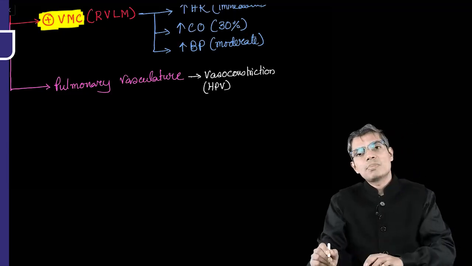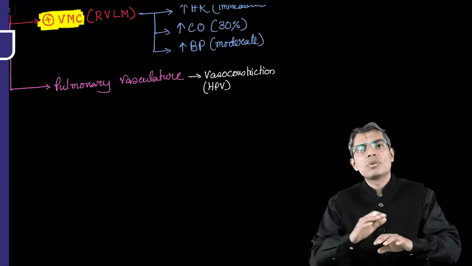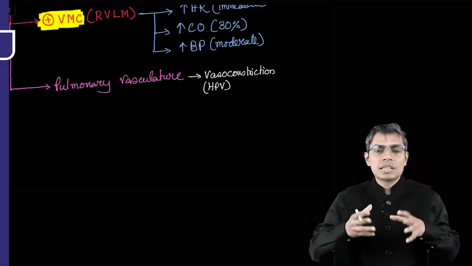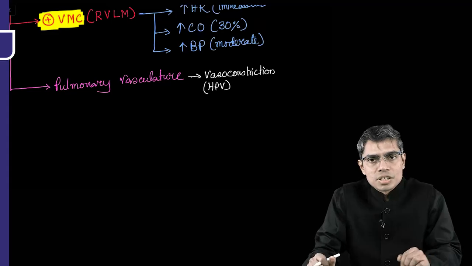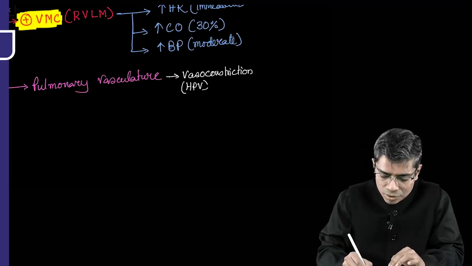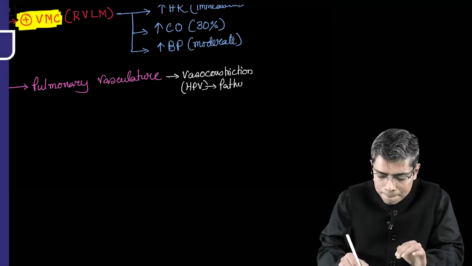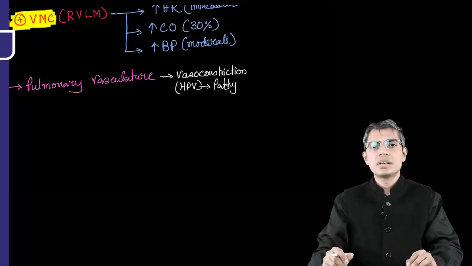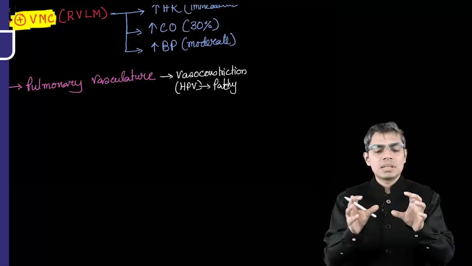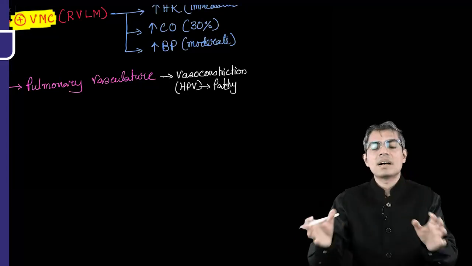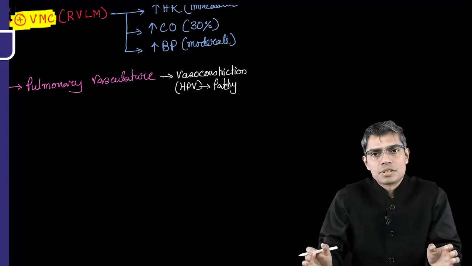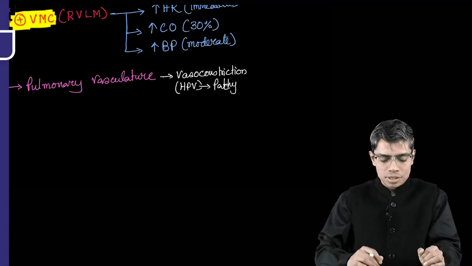But this is not homogeneous, meaning not all parts of the lung will vasoconstrict. This vasoconstriction will be patchy in nature, right? Some areas of the lung will get vasoconstriction and some areas will not. That is the meaning of patchy vasoconstriction.